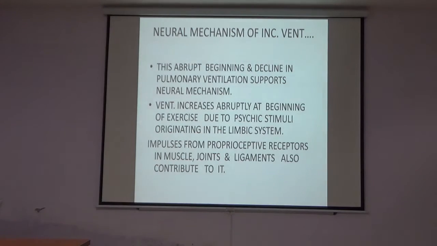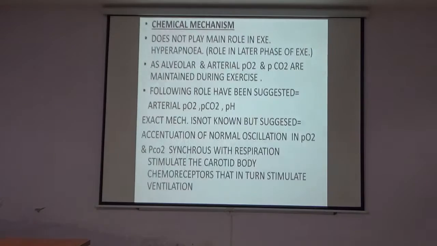Impulses from the proprioceptor receptors in the muscles, joints and ligaments also contribute to it. The basic stimulus arises from the limbic system, but the impulses from the proprioceptive receptors of the muscles, joints and ligaments also contribute to it, acting as stimuli to the limbic system.